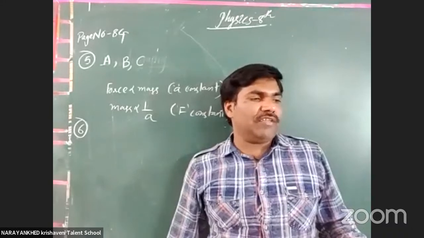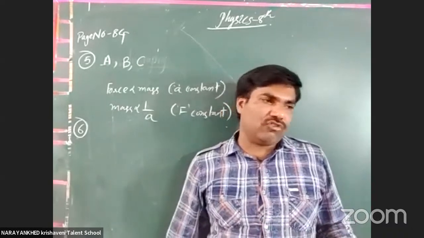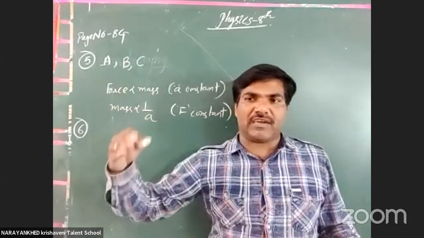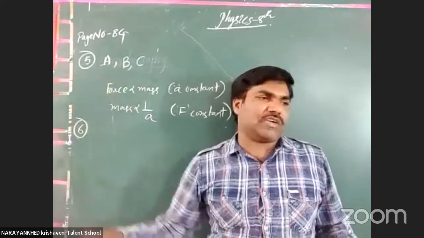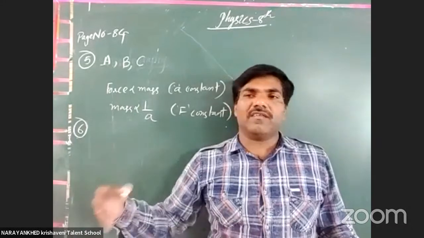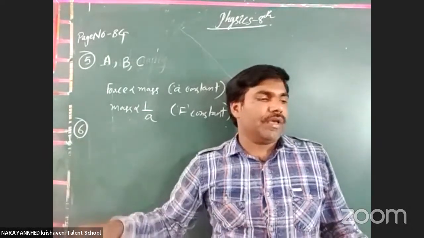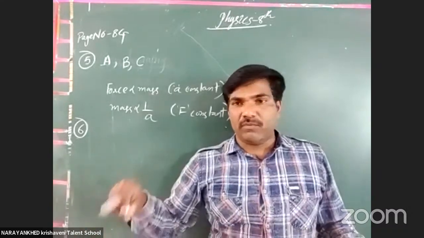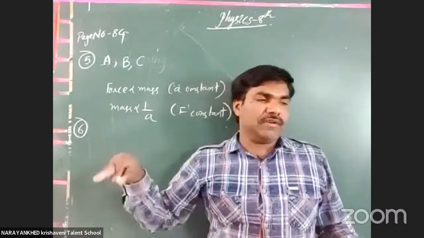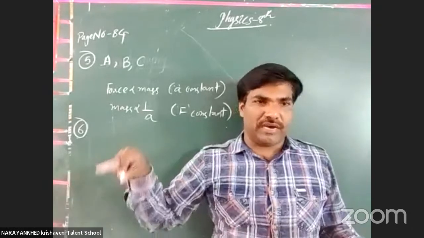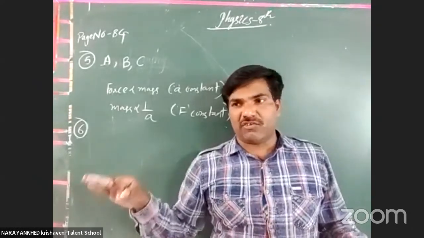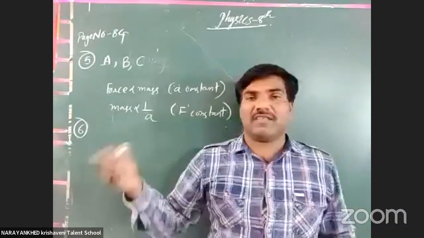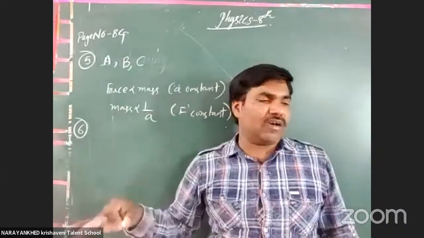Unable to change by itself its state of uniform motion. It already contains 5 meters per second, and it is not ready to change it into 10 meters per second. That is also called inertia of motion. Next, unable to change by itself its direction of motion. When we want to change the direction of motion, the body is not ready to change. These three types are where inertia is working.